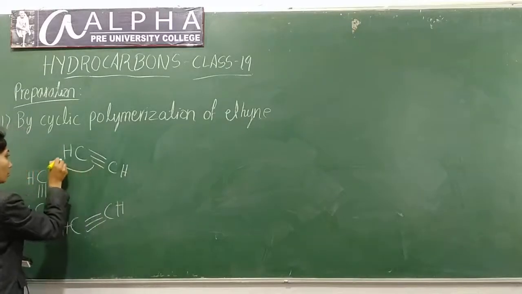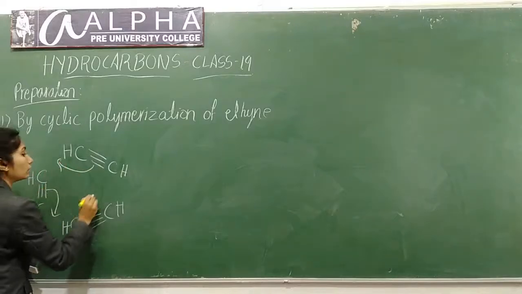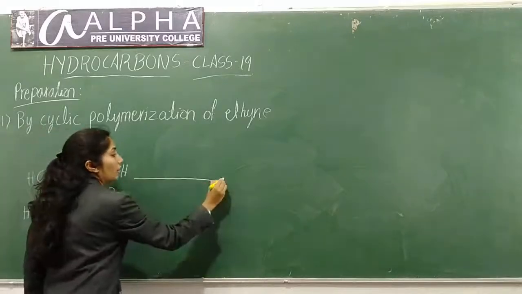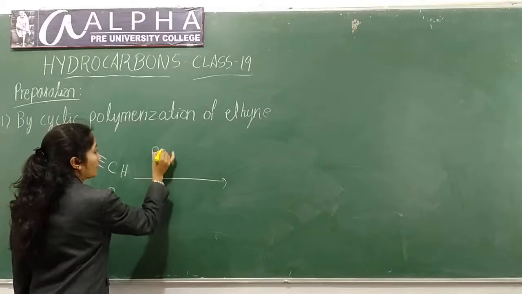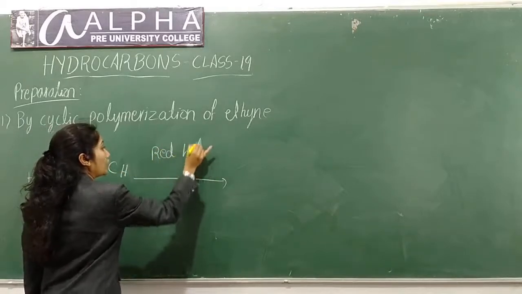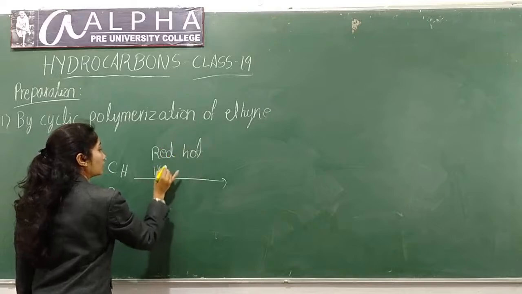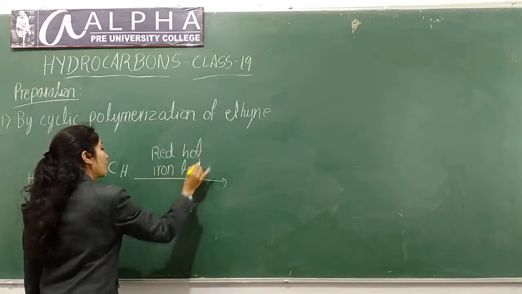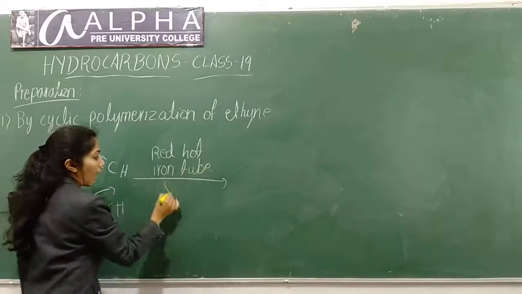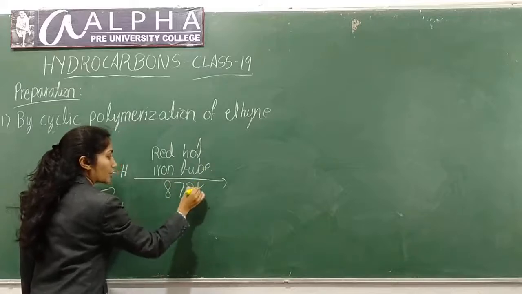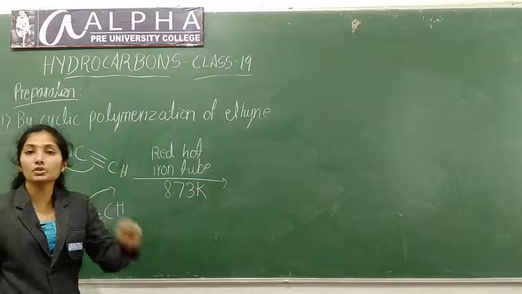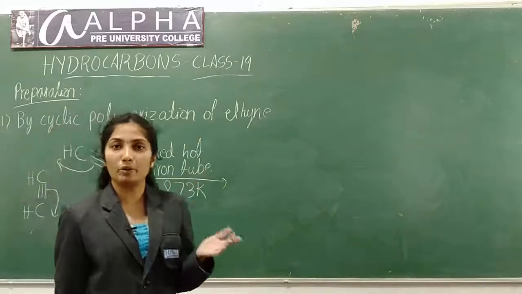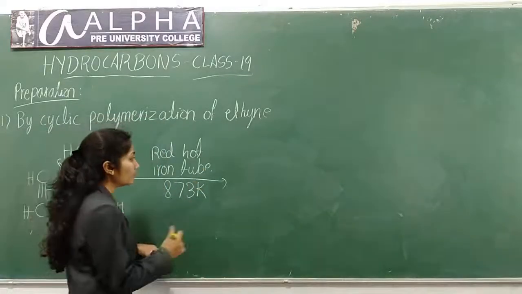Now this bond will move here, this bond will move here, this bond will move here. When you pass this through a red hot iron tube at 873 Kelvin temperature, this will undergo cyclic polymerization. 3 molecules of ethyne will undergo cyclic polymerization to give benzene.